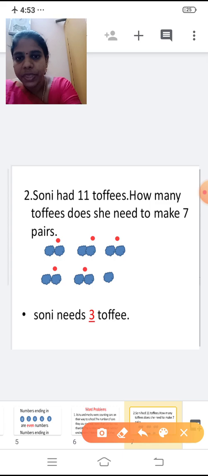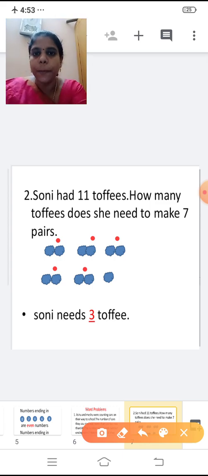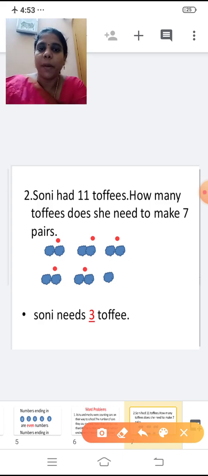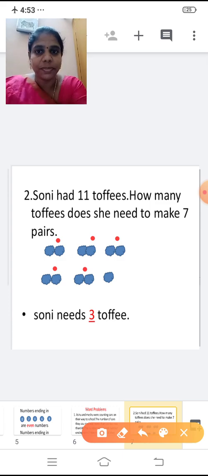So 1, 2 is 1 pair, right? 1, 2, 3, 4, 5. Already we have 5 pairs. So how many pairs do we need? How many do we need to make 7 pairs? So already we have 5 pairs. So how many toffees do we need?